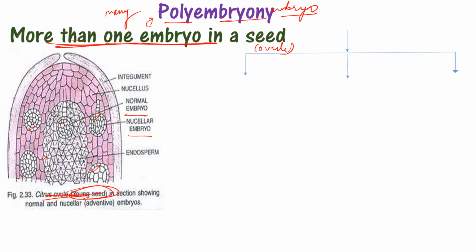Now polyembryony is of three types. The first one is the cleavage type, which is most common in gymnosperms, but some angiosperms also show this cleavage type of polyembryony.